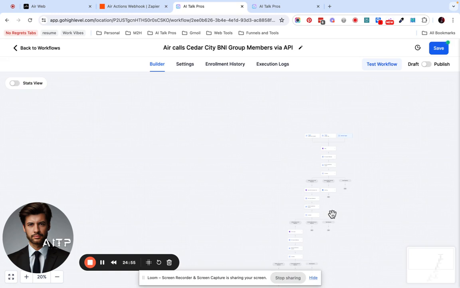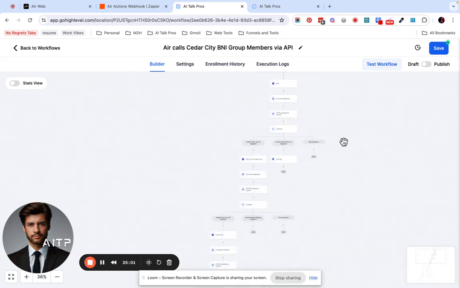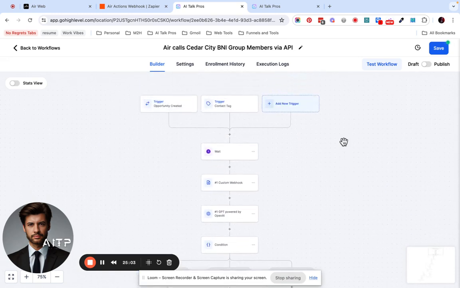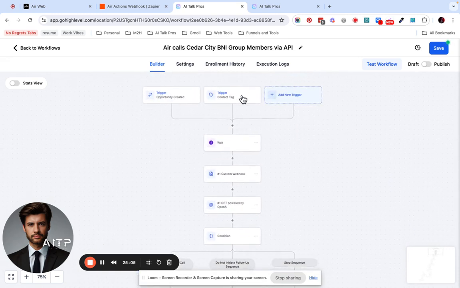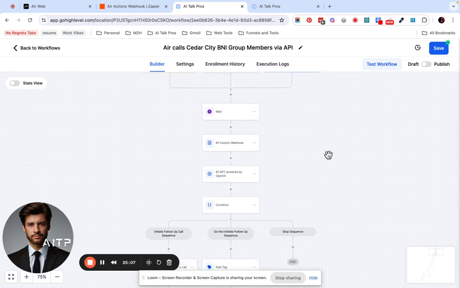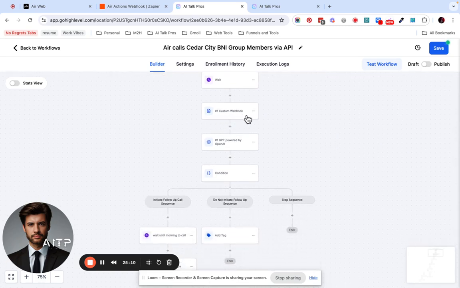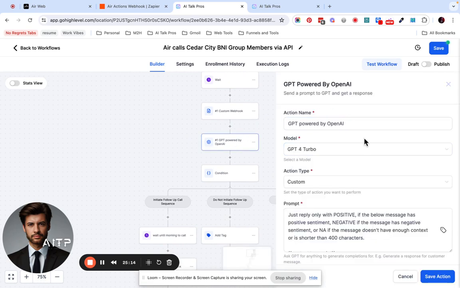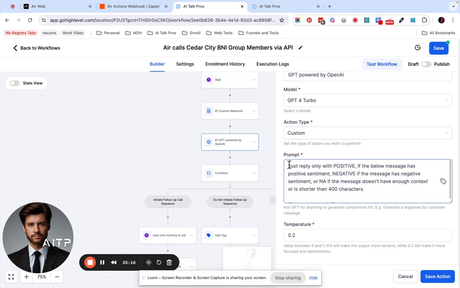Okay, so as you guys can see, we have a workflow here, and if we zoom in, you'll see it's triggered either by a tag or an opportunity created. We have the webhook, which triggers the call. Then after the call, we have the GPT thing telling it to reply with one positive, negative, or NA, depending on what the transcript looks like. And that transcript automatically comes over, so we take actions based on that.